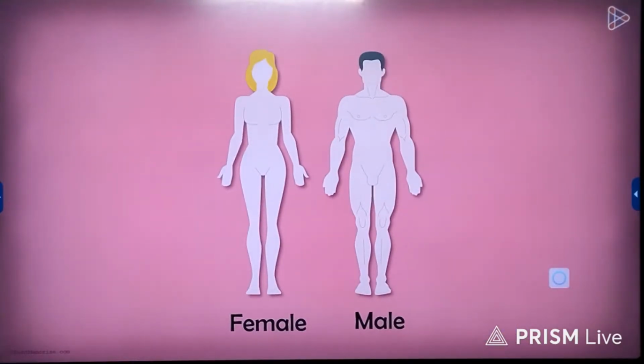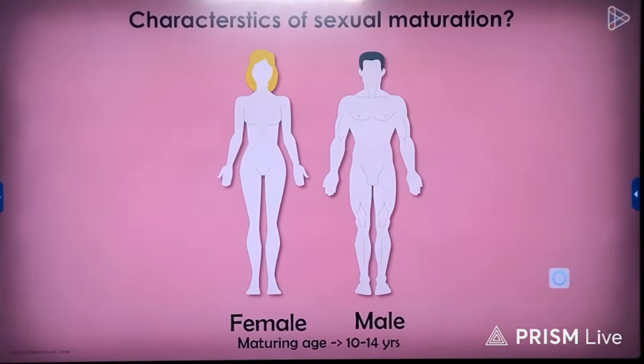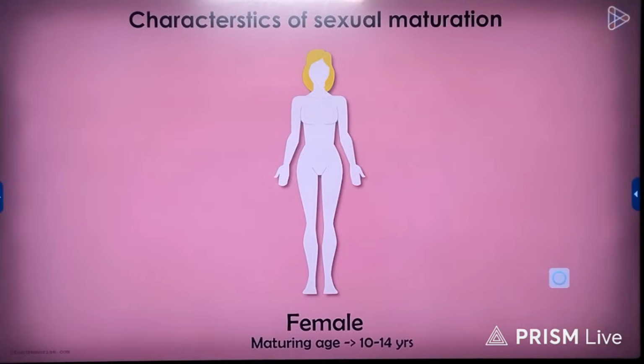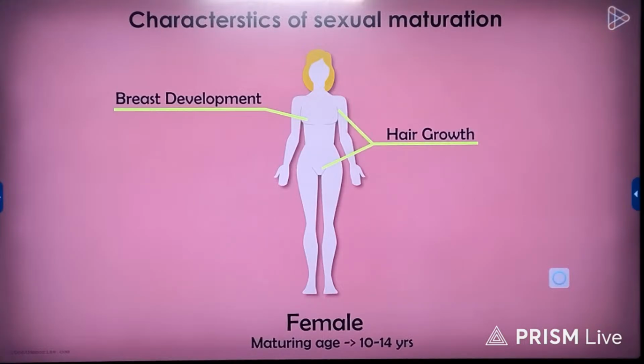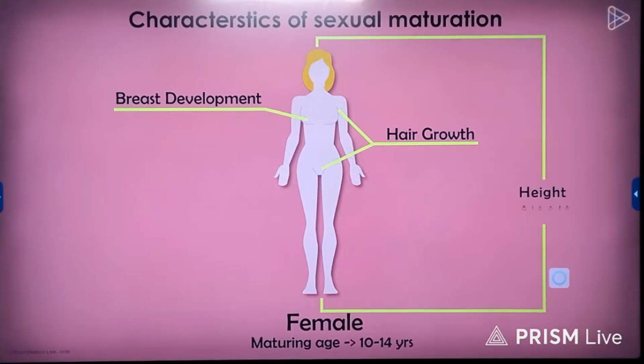Both girls and boys begin to mature between the ages of 10 to 14 years, and girls usually undergo sexual maturity earlier than boys. What characterizes sexual maturation? What are the specific bodily changes that help identify the onset of puberty? As far as the girl's body is concerned, the changes are seen in breast development. We can also observe hair growth in the underarms and the genital area. What do you think are the other visible changes one observes in a growing girl? Yes, there is a sudden growth in height.